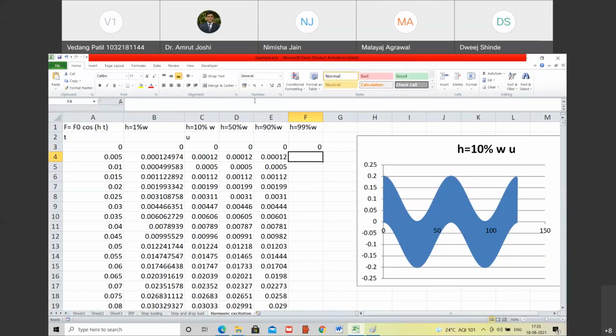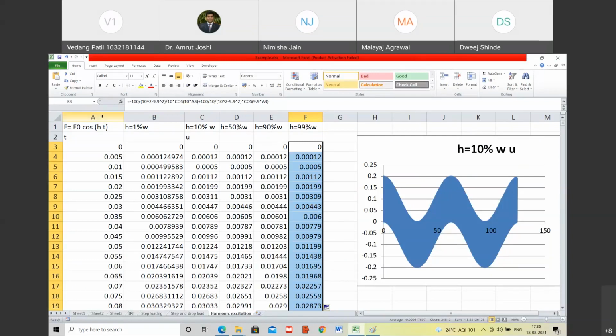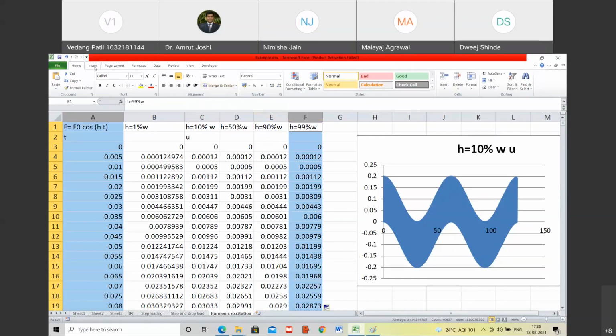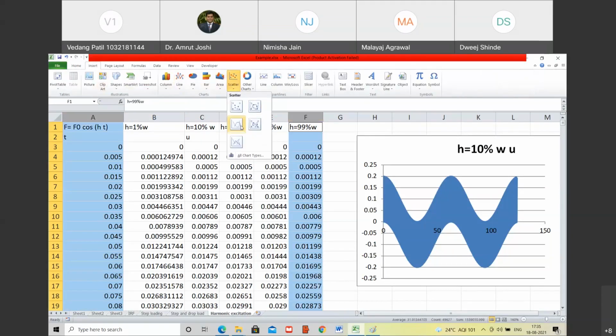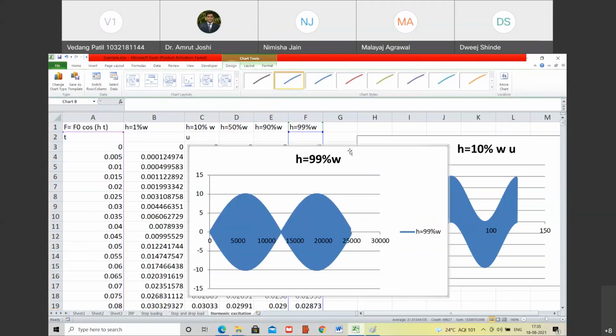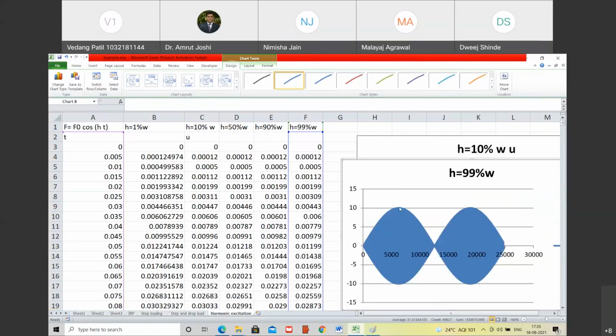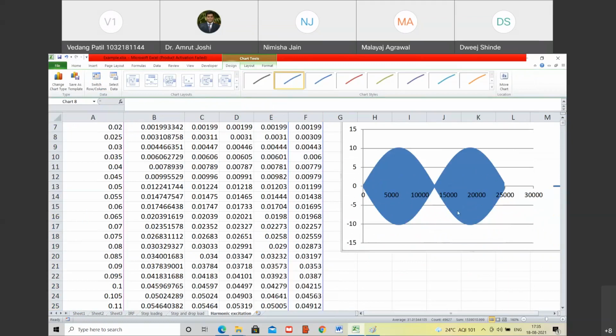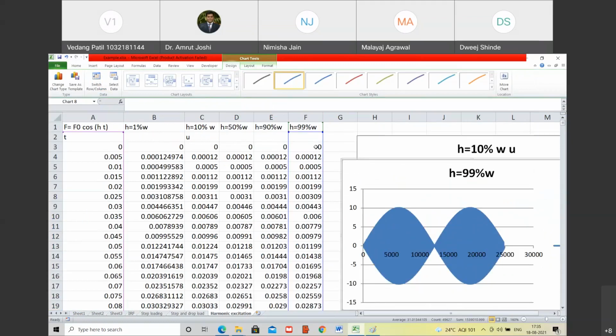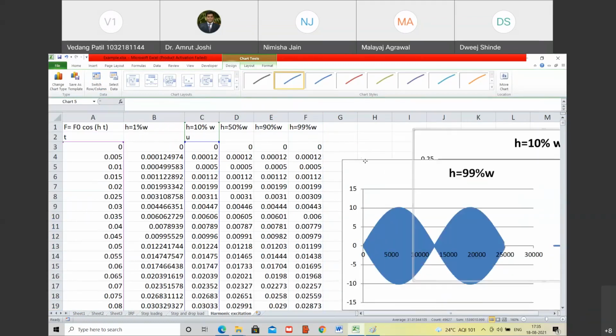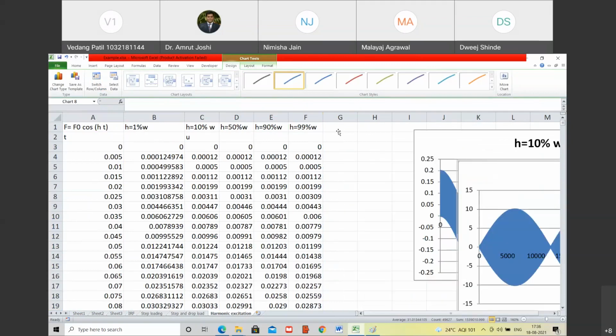And how does the solution look like? Let us have a look at it. So this versus this is to be plotted. So you are again going to see a beating phenomenon. Let us take this still closer to W.